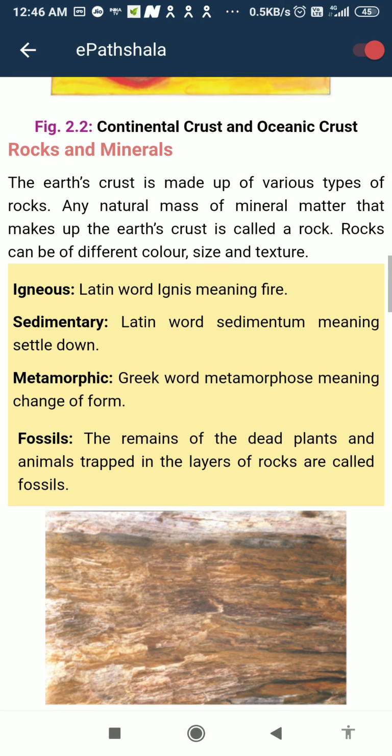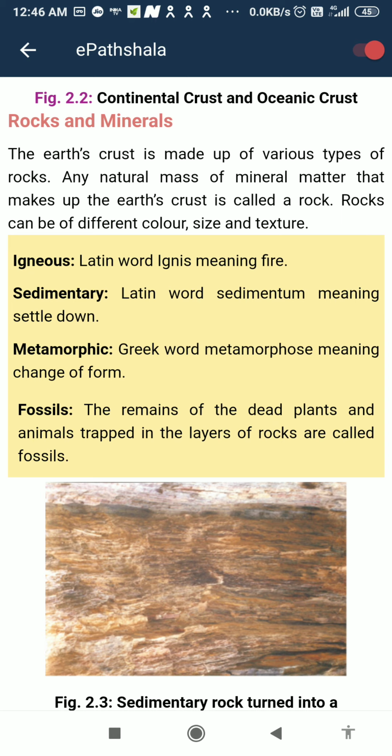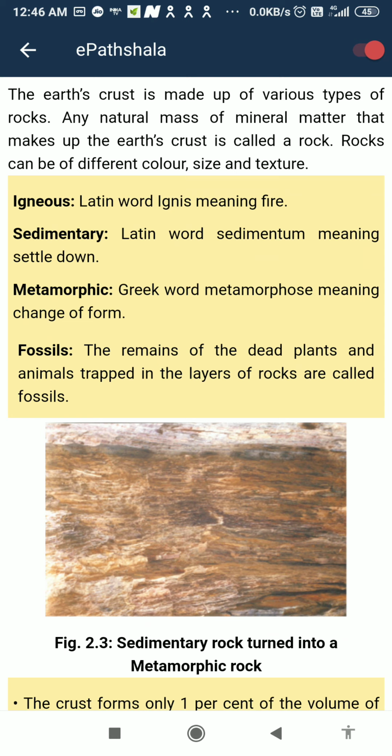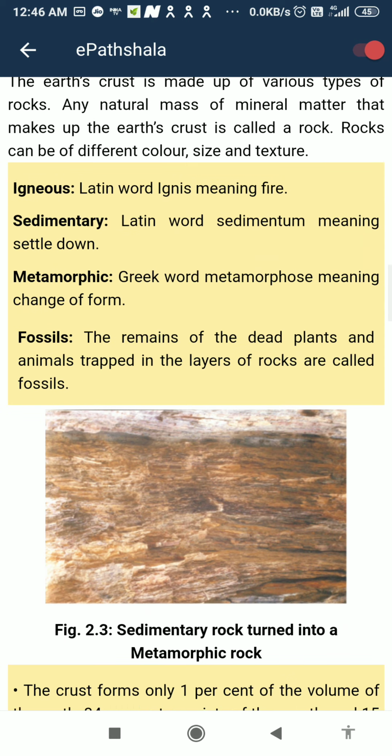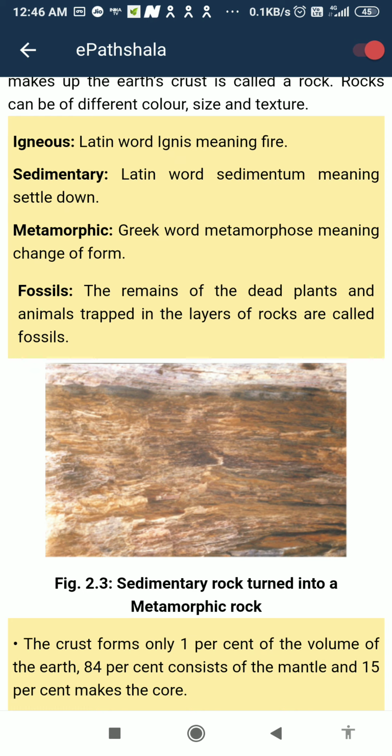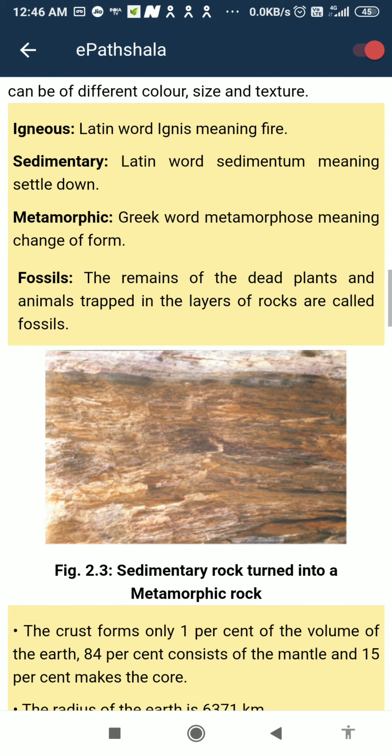Rocks can be of different color, size and texture. The rocks are igneous, sedimentary, metamorphic and fossils. Igneous: the Latin word ignis means fire. Sedimentary: the Latin word sedimentum means settle down. Metamorphic: the Greek word metamorphose means change of form. Fossils: the remains of dead plants and animals trapped in the layers of rocks are called fossils.